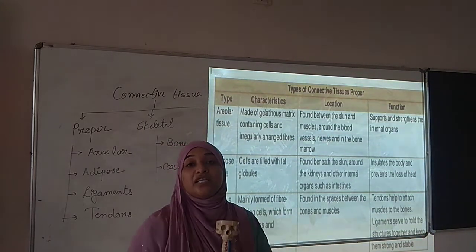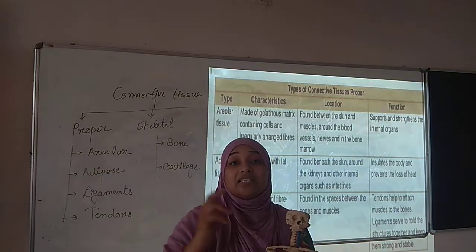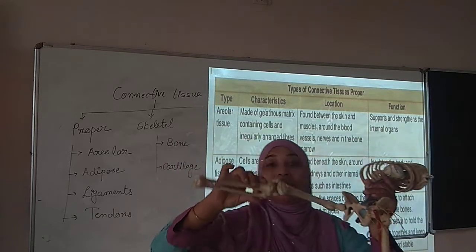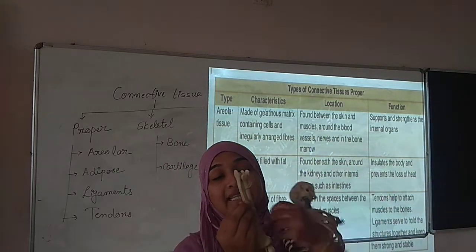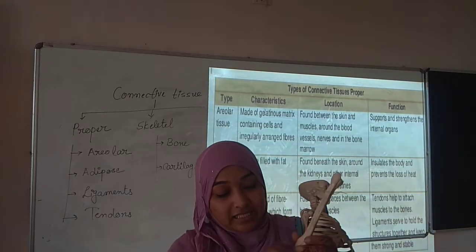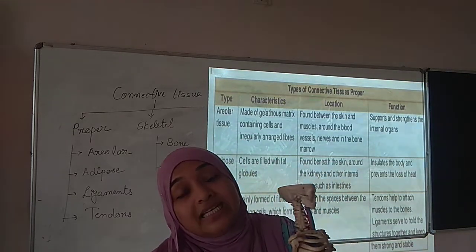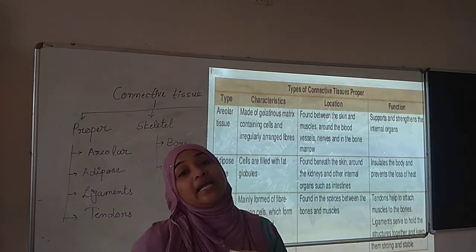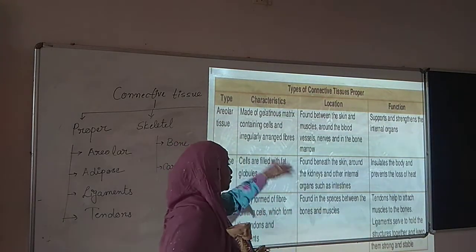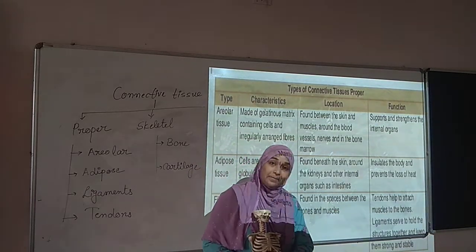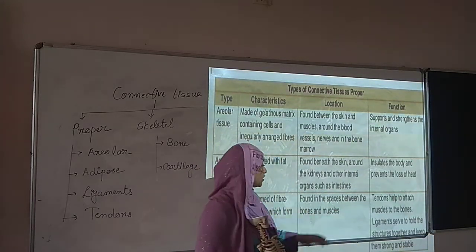Ligaments. And another tissue, tendons, which attaches bone to bone. So many different bones are present in our body. For example, these are two bones, 1 and 2. So how are these two bones attached with each other? They are attached with a particular connective tissue, and that connective tissue is what? It is tendons. Okay. So where is it found? It is found in the spaces between the bones and muscles. And what is the function of this tissue?